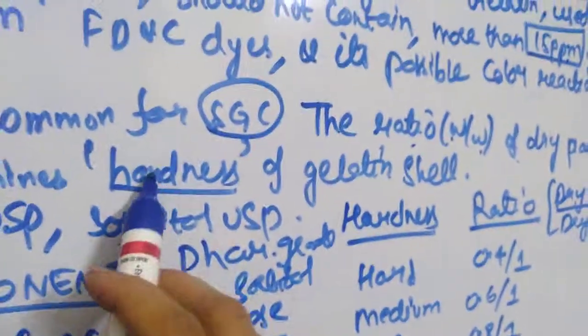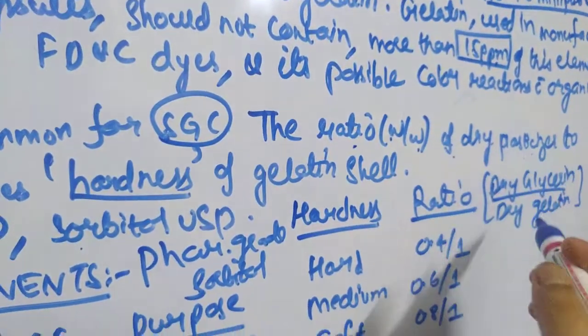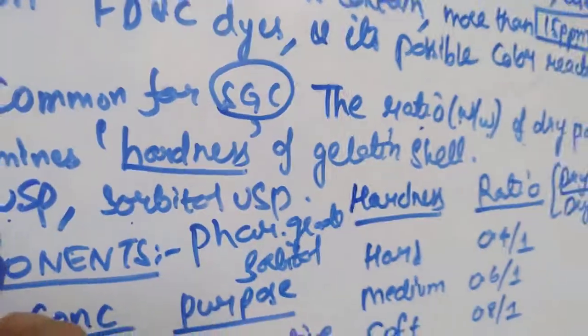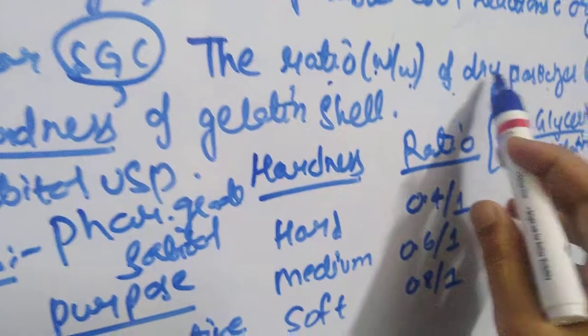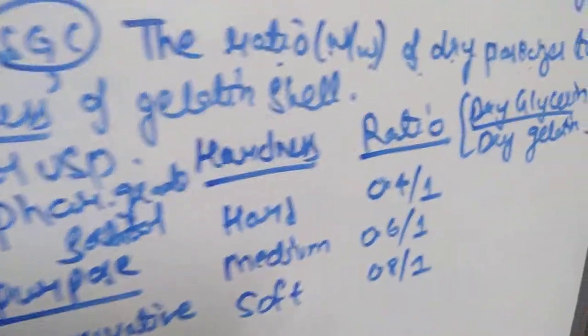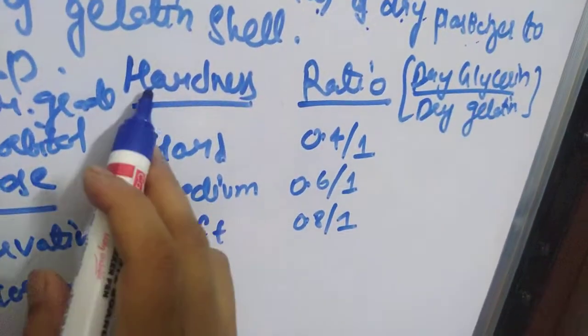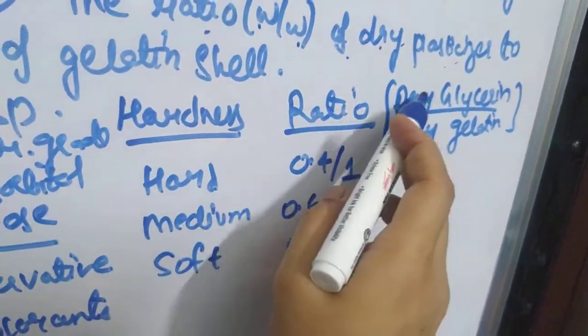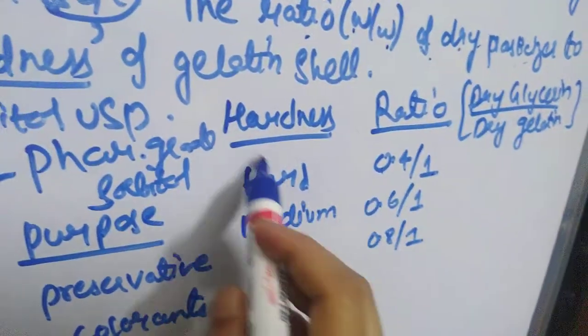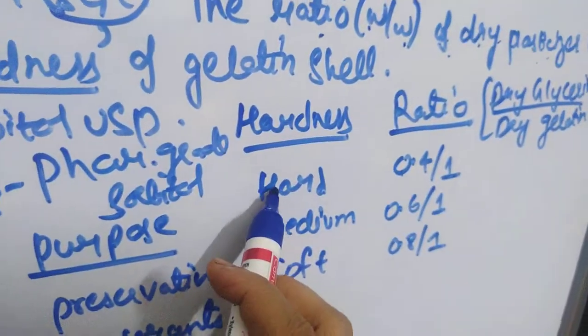Okay, as I have told you, in most capsule formulations glycerin is used as a plasticizer. So the ratio of dry glycerin to dry gelatin will tell you the hardness of your shell. If the ratio of dry glycerin to dry gelatin is 0.4 to 1, then the shell is very hard.